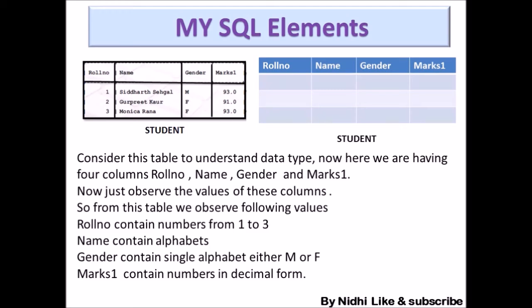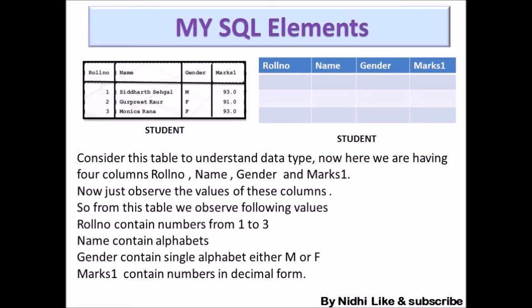So just consider the first table, student. On the basis of this table, observe the values these columns are holding. Roll number holds numbers in the form of integers, that is 1, 2, 3. The name column contains names in the form of alphabets, like Siddharth Sehgal, Gurpreet Kaur, Monica.